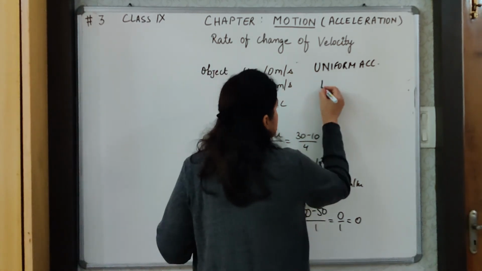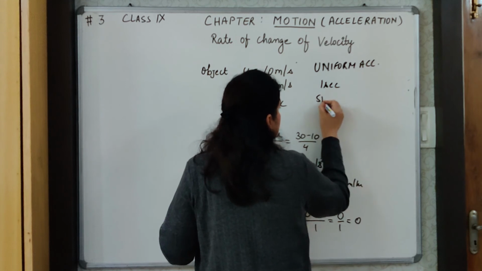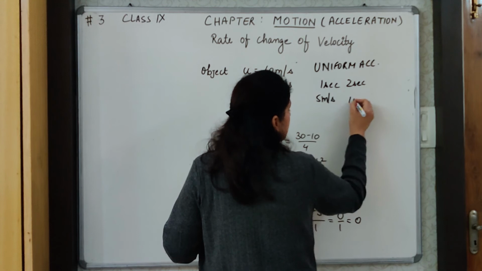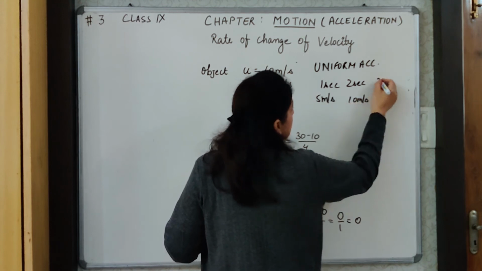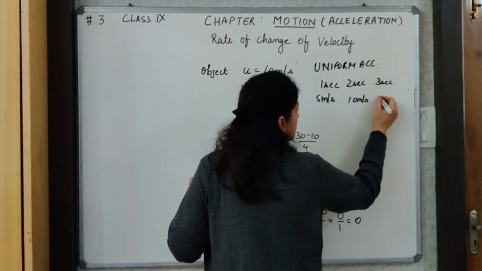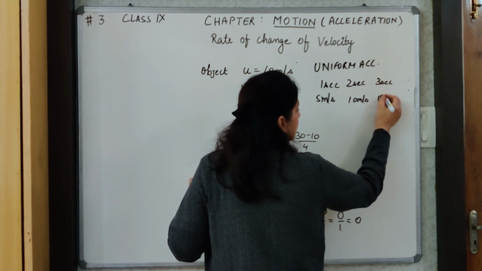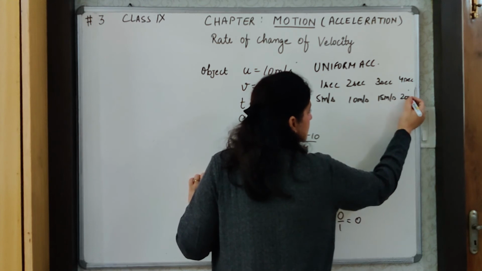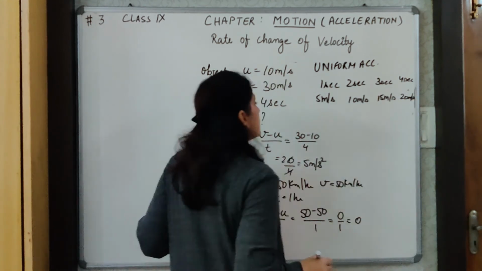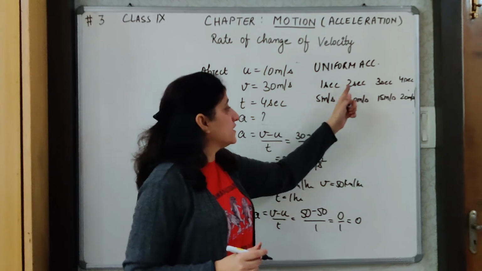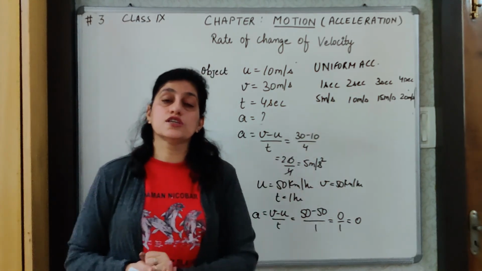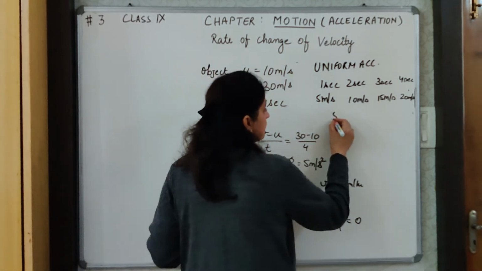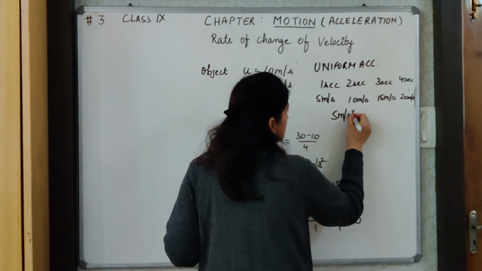Suppose in the first second, the velocity is 5 meter per second. In the second second, the velocity becomes 10 meter per second. In the third second, the velocity has changed to 15 meter per second. In the fourth second, the velocity has become 20 meter per second. So we see that in each second, the change of velocity is 5. It means the acceleration will be 5 meter per second square.